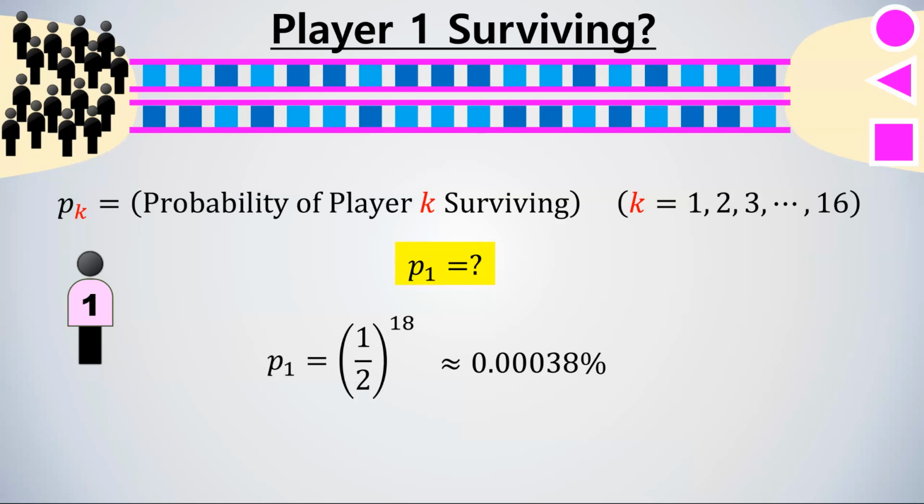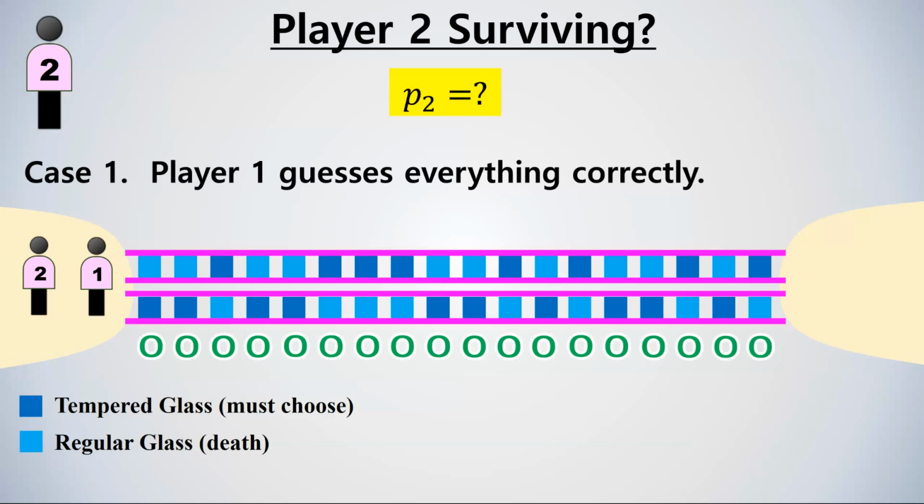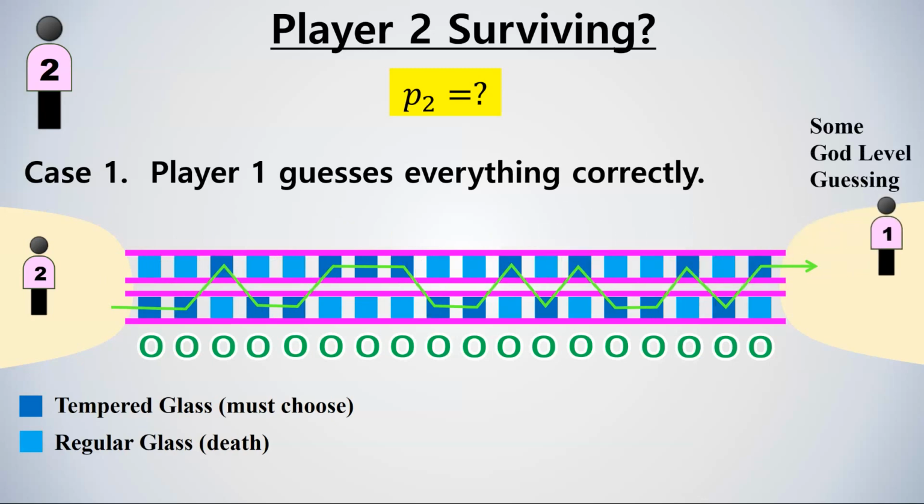Now let's move on to the slightly more complicated case, the player 2. What is the chance of player 2 surviving the game? Well, let us consider all the possible cases that can happen to player 2. First, if player 1 miraculously guesses all 18 correct panels, then player 2 is guaranteed to survive since player 2 can simply follow the exact same path that player 1 takes.